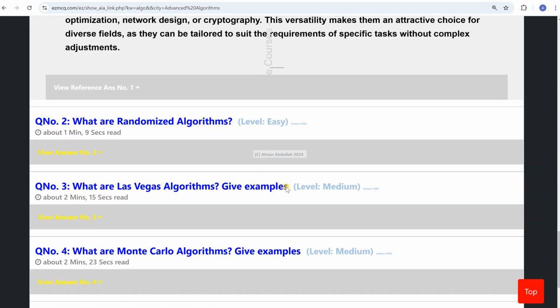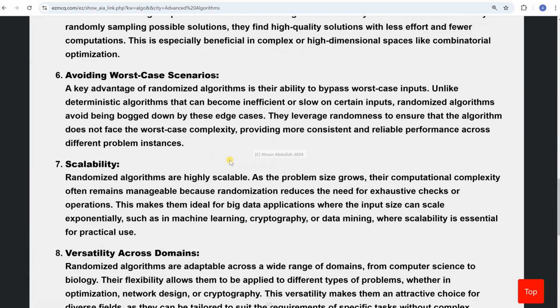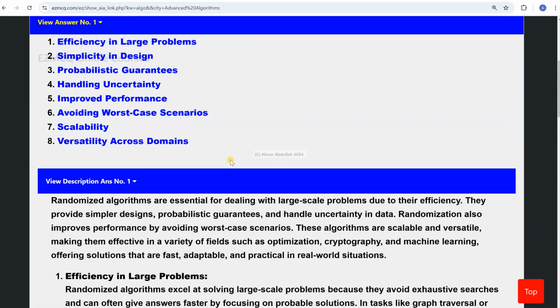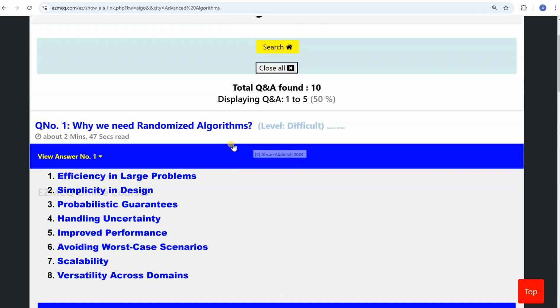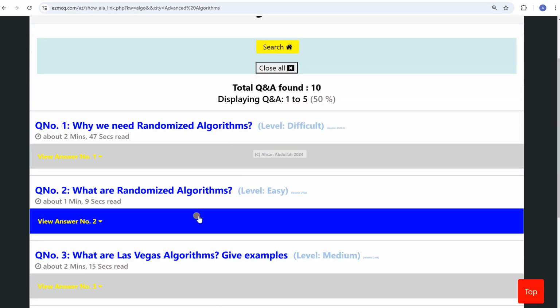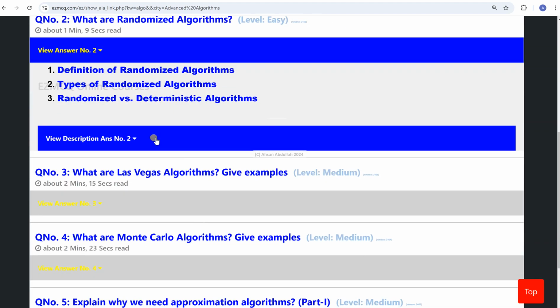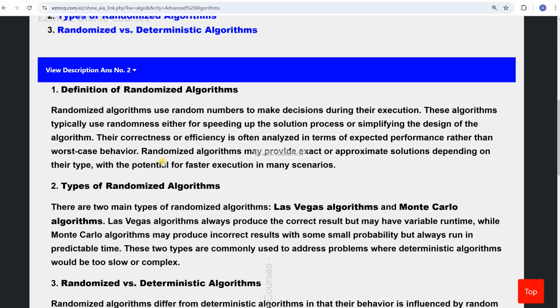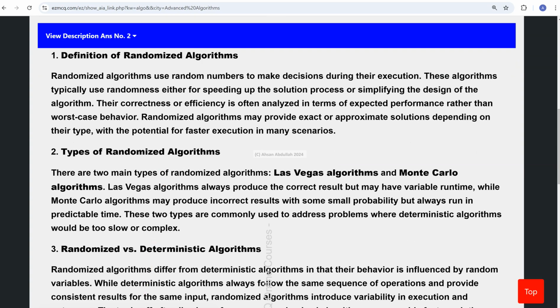So what are actually randomized algorithms? First we were looking at why we need randomized algorithms. And now we are looking at what are randomized algorithms. So what is a randomized algorithm? It uses random numbers during its execution. They make use of random numbers to make decisions, to make choices.